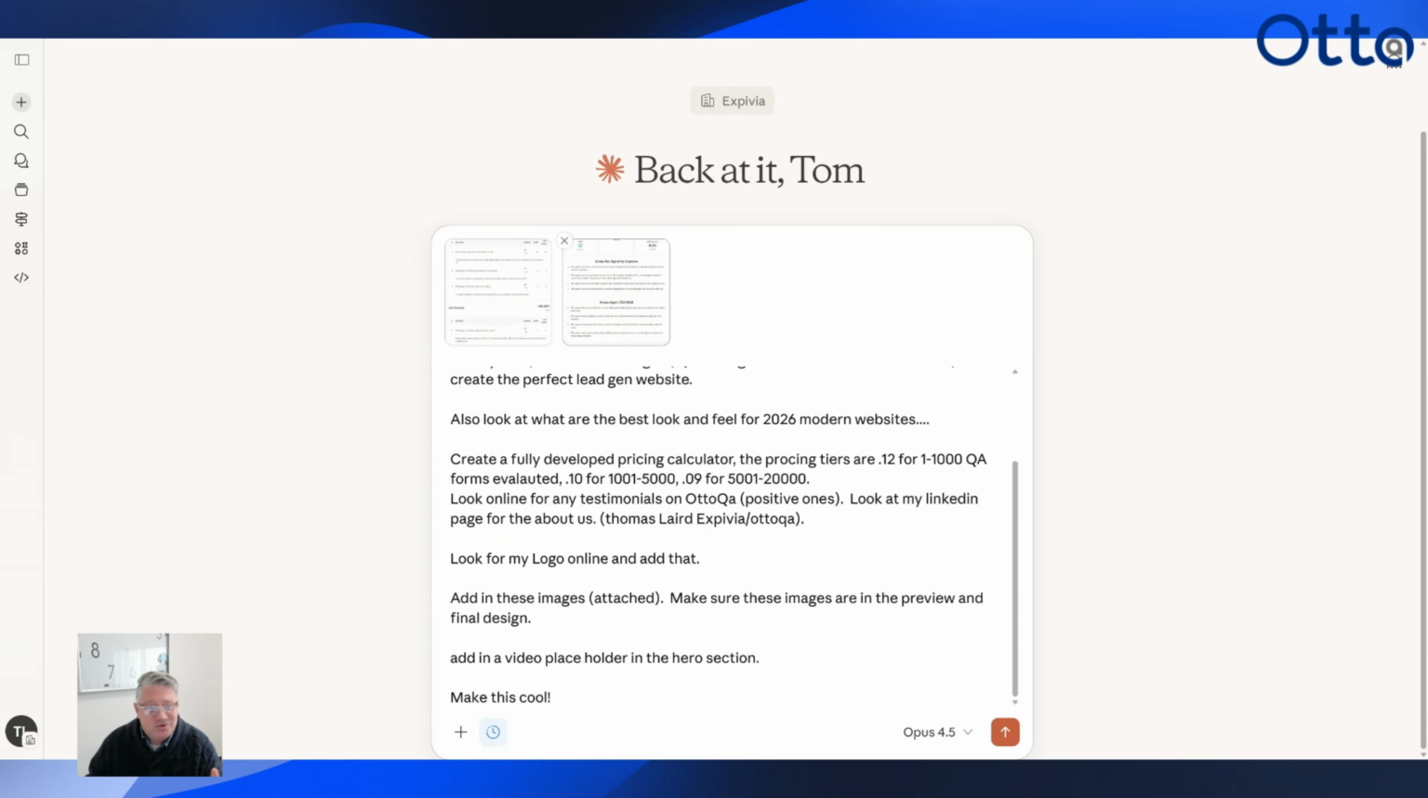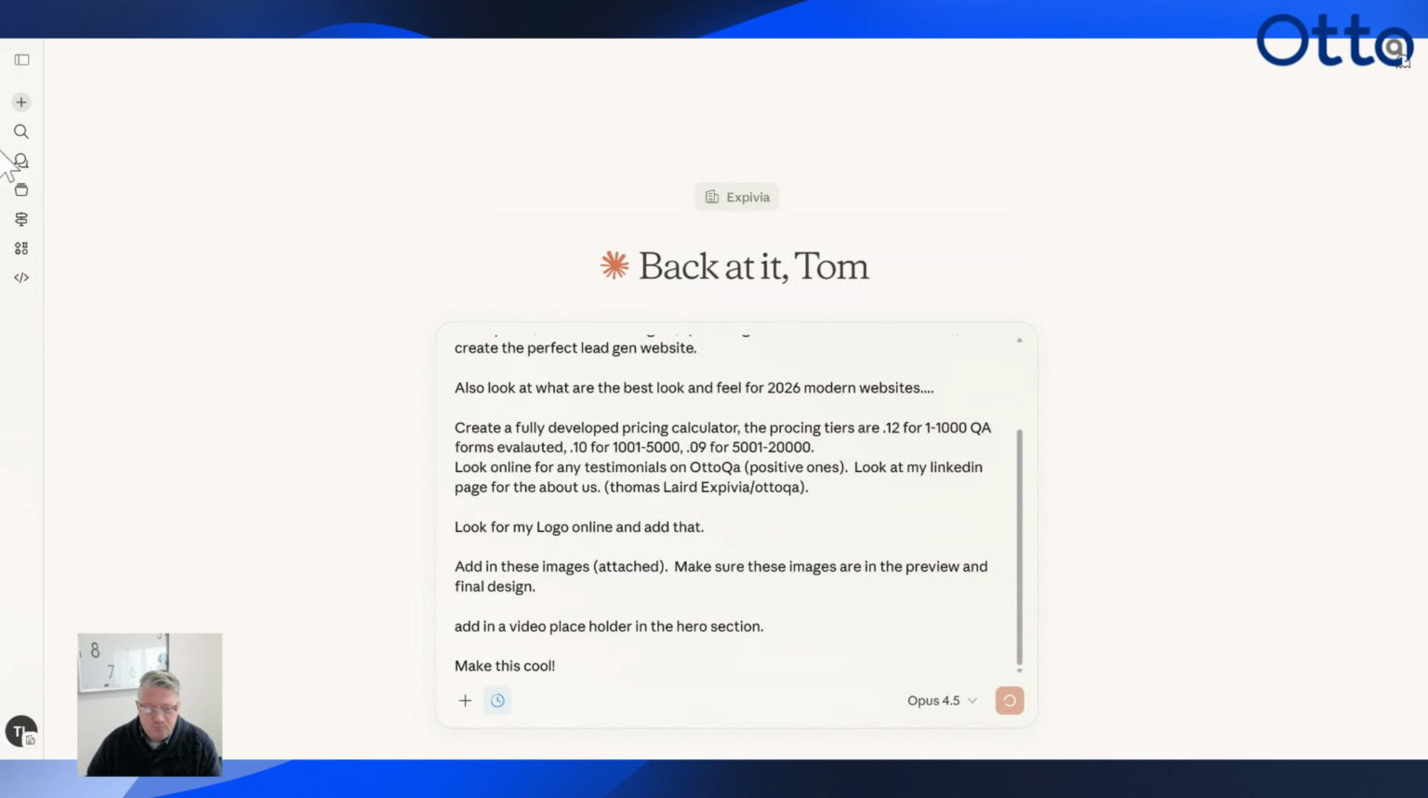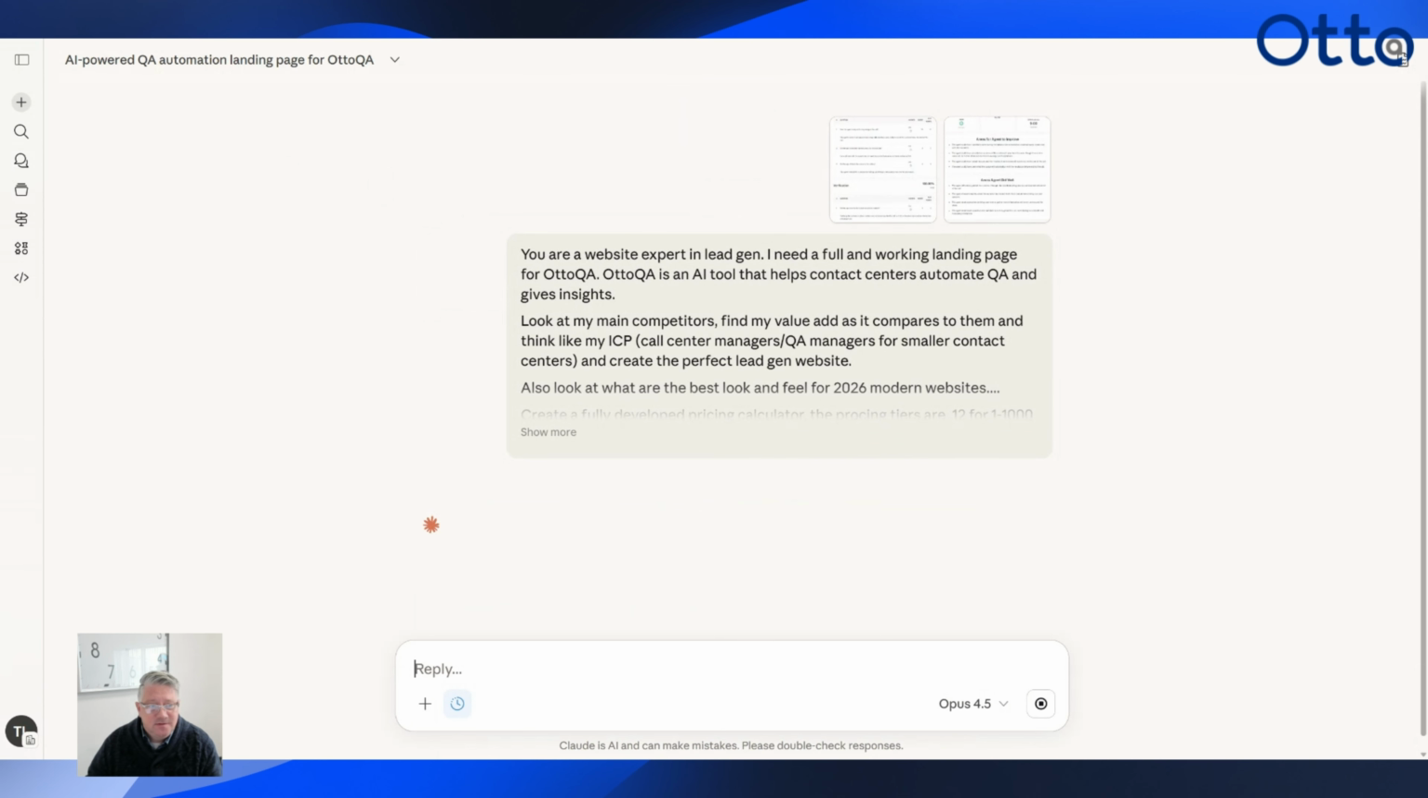And again, make this cool, right? So again, we're looking for our ideal customer profile. We want a modern site. We need a pricing calculator. We want it to resonate with our ideal customer profile, right? Again, looking at our competitors and what is our value add. So let's create our site. And that's it, guys. That's all we're going to tell it.